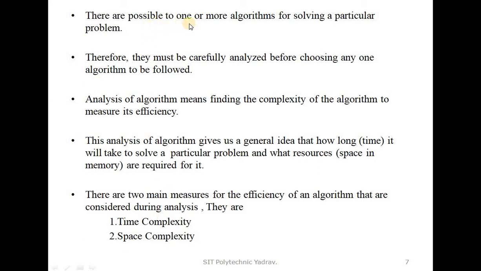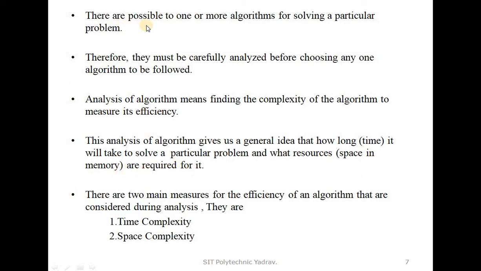It is possible to have one or more algorithms for solving a particular problem. Therefore, they must be carefully analyzed before choosing any one algorithm to be followed. Analysis of an algorithm means finding the complexity of the algorithm to measure its efficiency. This analysis gives us a general idea of how long, meaning time, it will take to solve a particular problem and what resources, meaning space in memory, are required for it.